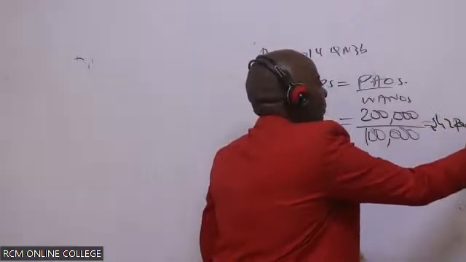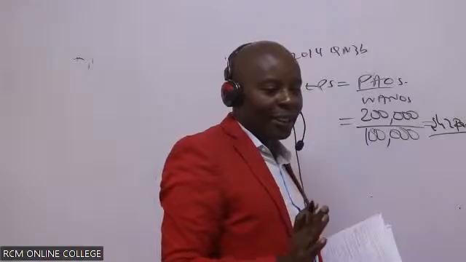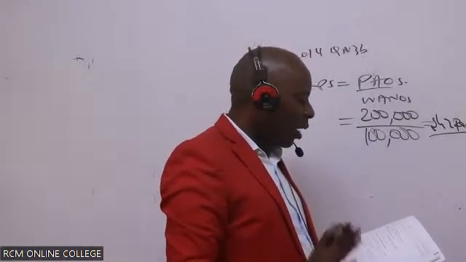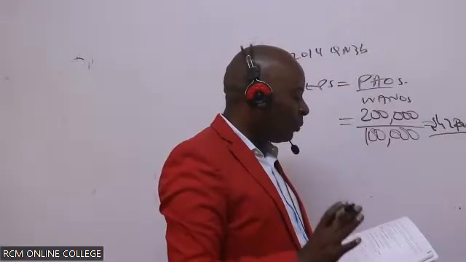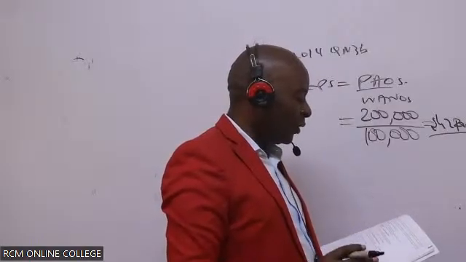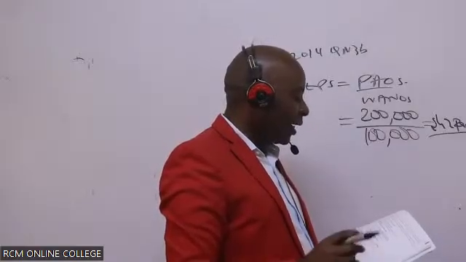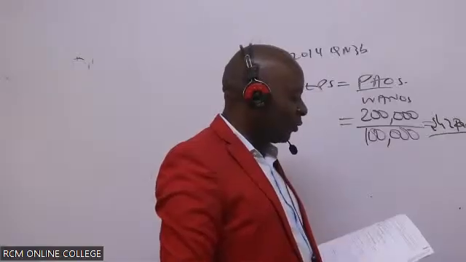So number 1 is done and dusted: shillings 2 per share. Number 2, the number of potential dilutive ordinary shares. We should have asked here for potential dilutive, not anti-dilutive.